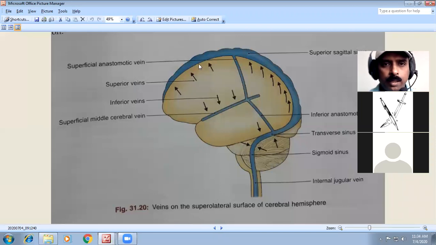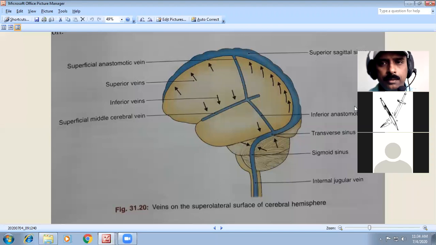Here we have the superficial anastomotic vein, then superior veins, inferior veins, the superficial middle cerebral vein, then the transverse sinus and inferior sigmoid sinus, then the inferior anastomosis, and the superior sagittal sinus, then whatever is carried to the internal jugular vein.